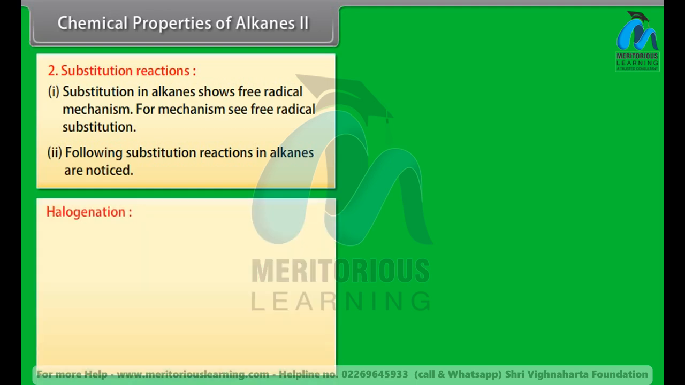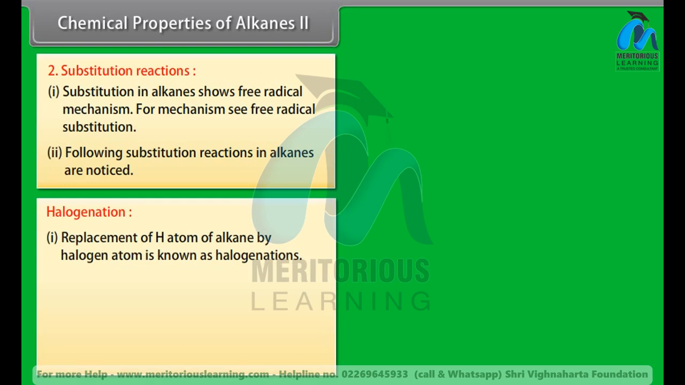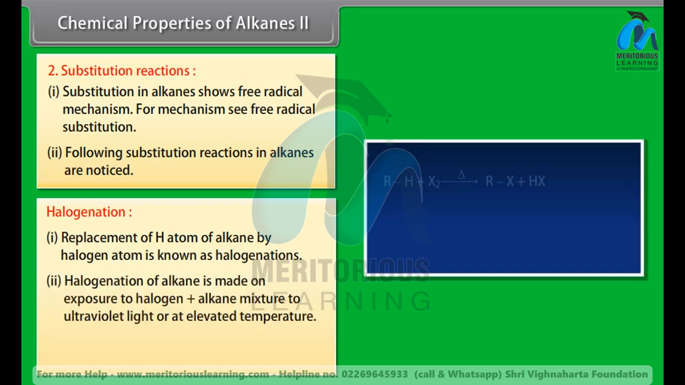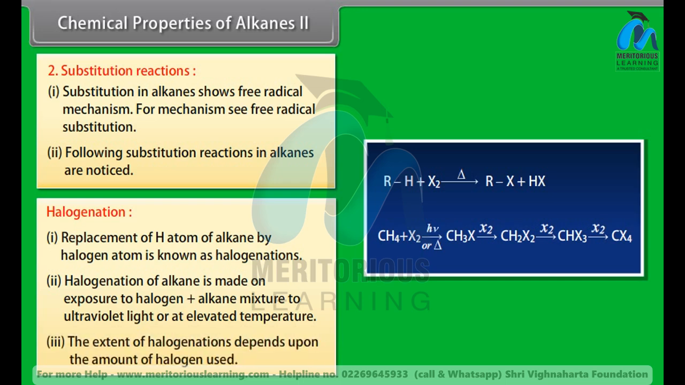Halogenation. Number 1. Replacement of a hydrogen atom of an alkane by a halogen atom is known as halogenation. Number 2. Halogenation of an alkane is made on exposure of the halogen plus alkane mixture to ultraviolet light or at elevated temperature. Number 3. The extent of halogenation depends upon the amount of halogen used.